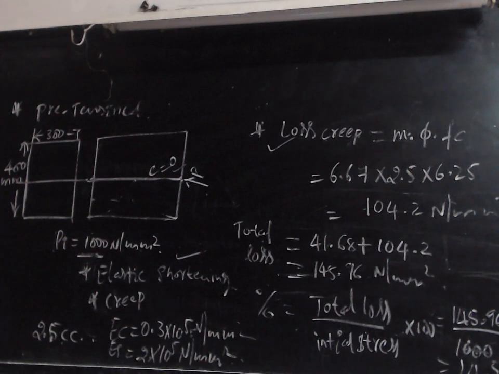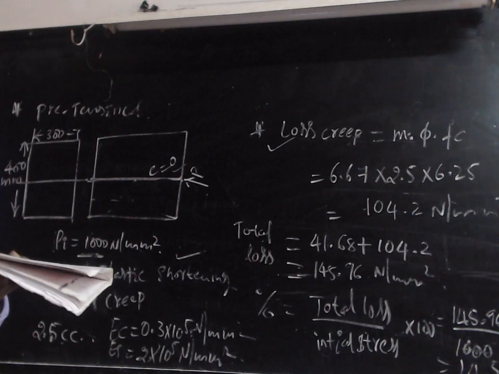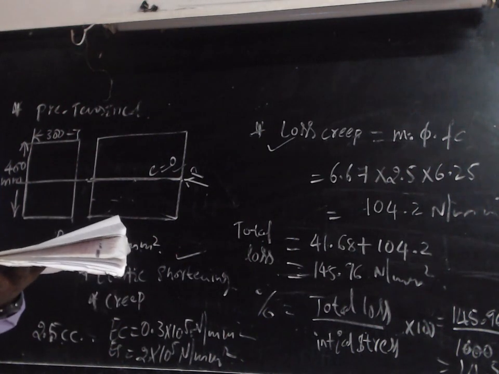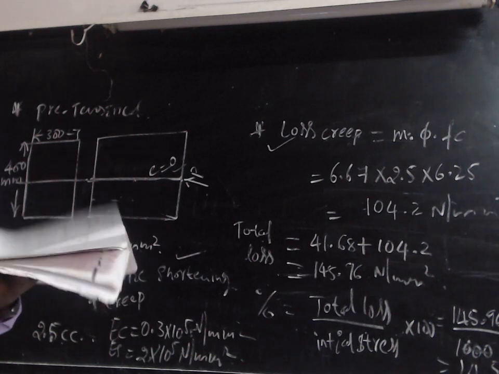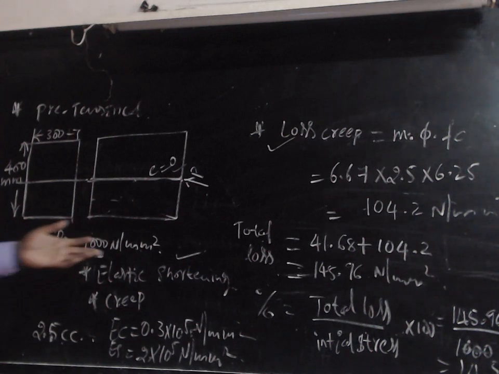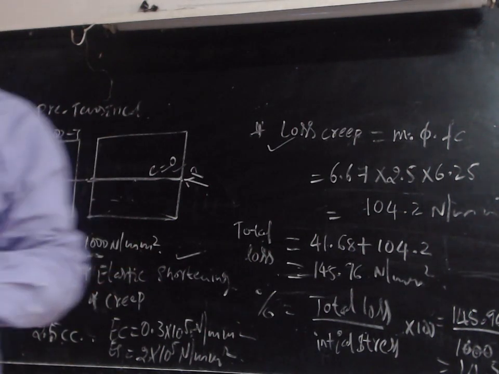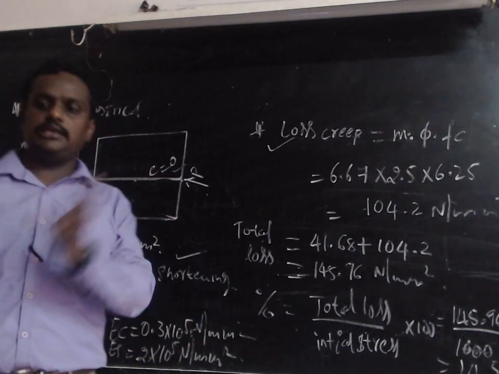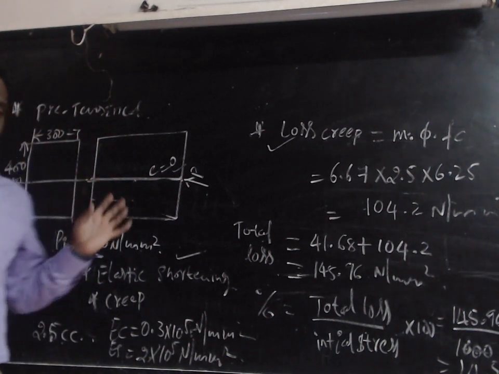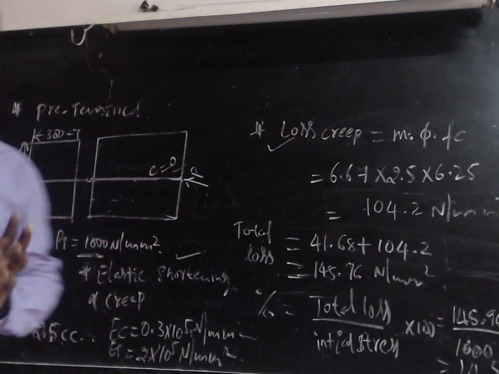So this is the way to calculate the different types of losses. We have many other problems like this, and I will take those problems in the next class. For now, just understand this. In the losses of pre-stress we have 6 losses in total. These are divided into 2 categories: in pre-tension we have 4 losses and in post-tension we have 6 losses.